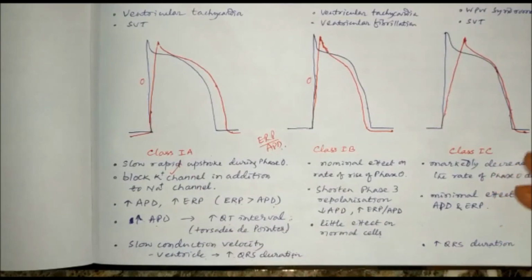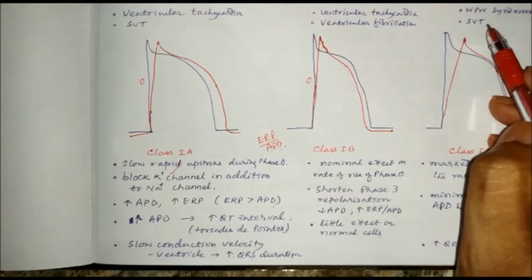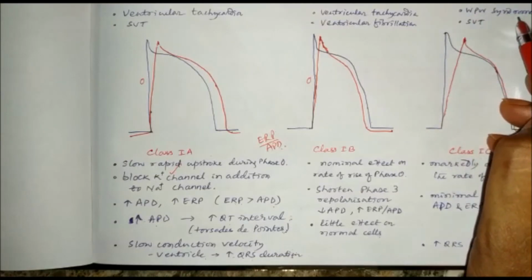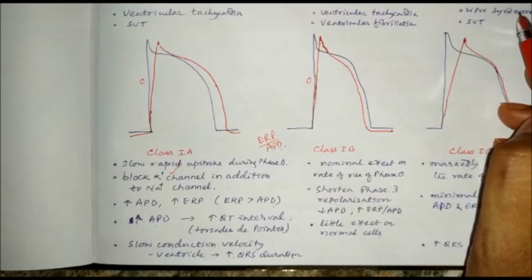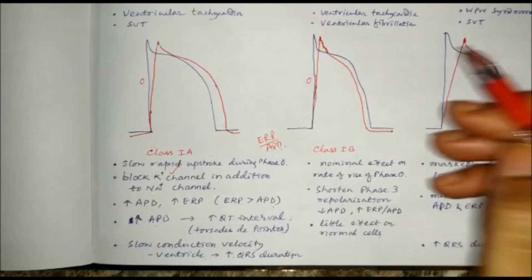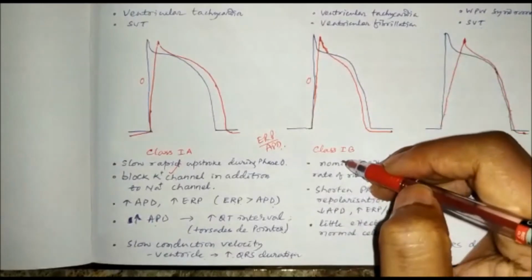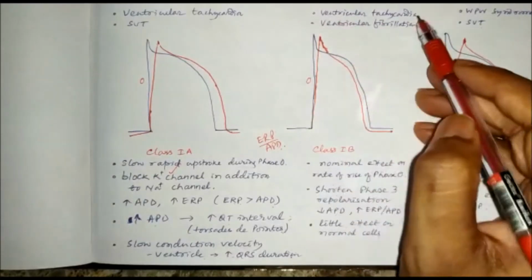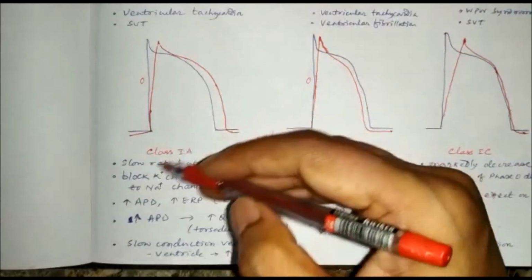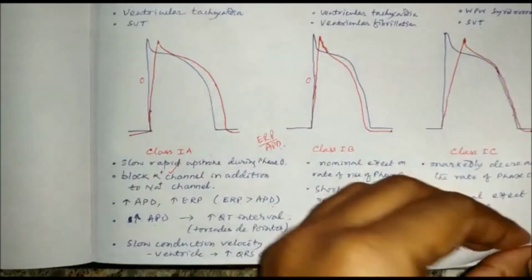These class 1C drugs are effective in supraventricular tachycardia, including WPW syndrome, which is a type of re-entrant arrhythmia due to an anatomical abnormality, where there is an accessory pathway. Class 1B drugs are effective against ventricular tachycardia and ventricular fibrillation, whereas class 1A drugs are effective against both ventricular tachycardia as well as supraventricular tachycardia.